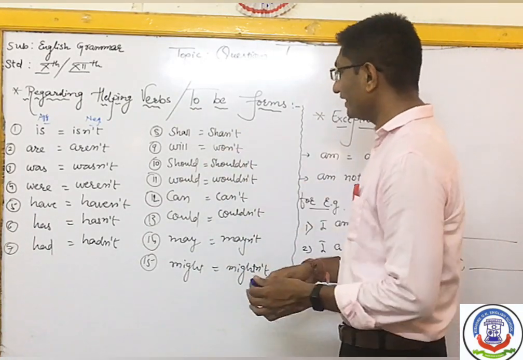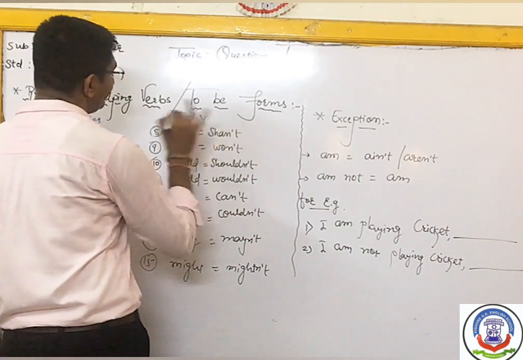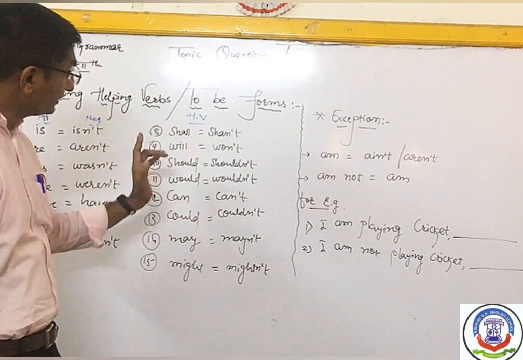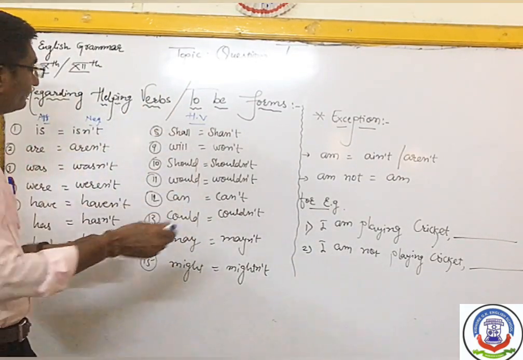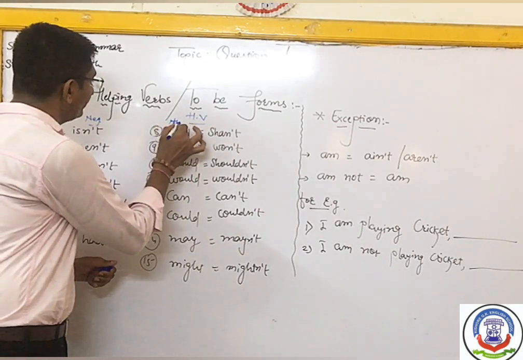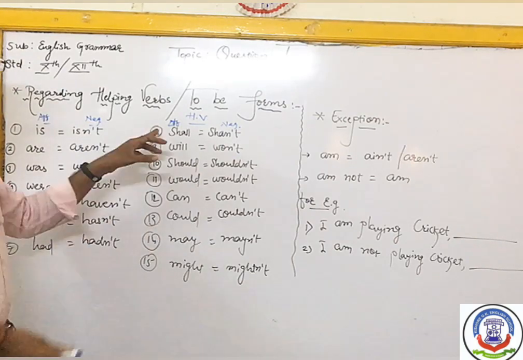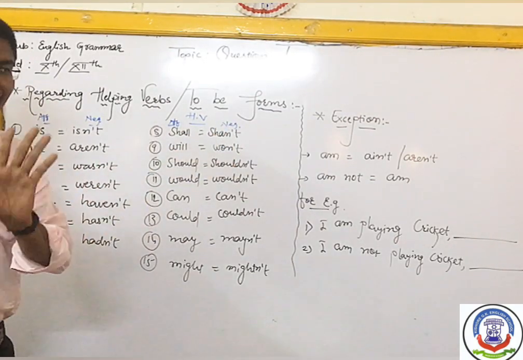Then here we can say these all are helping verbs. So helping verbs we will write HV in short. Now what are the changes from affirmative to negative in helping verbs? Let us see beta. In the same manner, sentence affirmative to answer negative, sentence negative to answer affirmative.